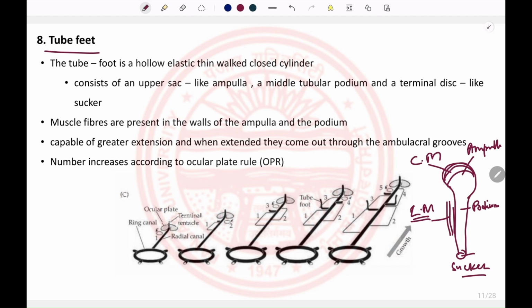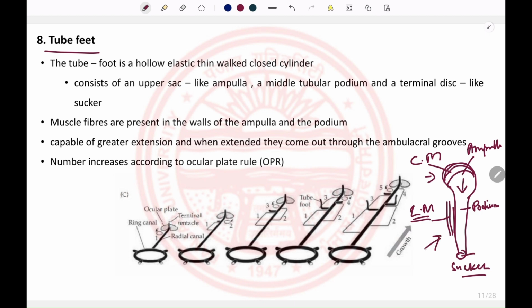So what happens now? When the circular muscles of the ampulla contract, that provides very high pressure on the podium, by which the podium elongates. So the tube feet increase in length.